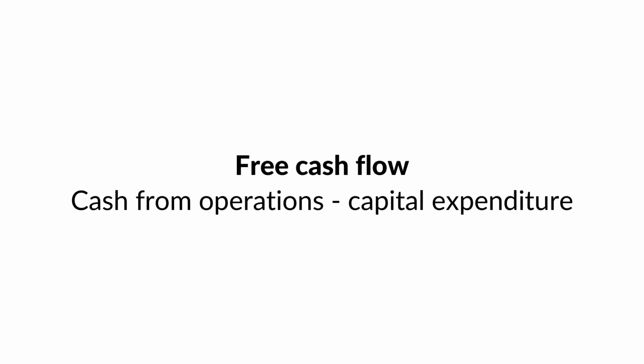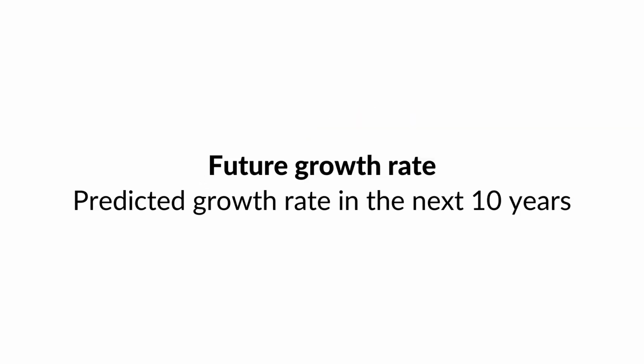There are 6 numbers that we need, and 5 of them will be from my previous video. Once again, I highly recommend that you watch my previous 2 videos if you want to know why I'm using these numbers and also where to find them. The equation is cash from operations minus capital expenditure. In my previous video, I used 29.8 billion. This is the predicted growth rate of Alibaba in the next 10 years. In my previous video, I used 10%.